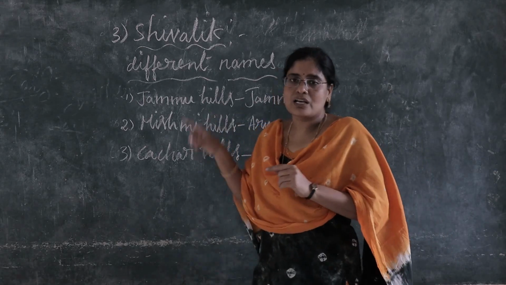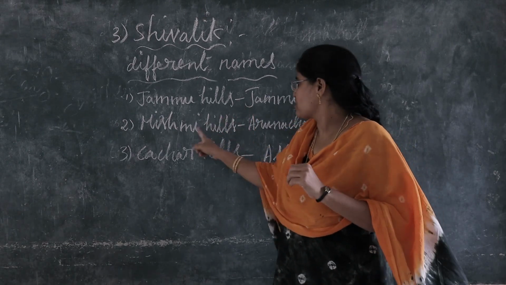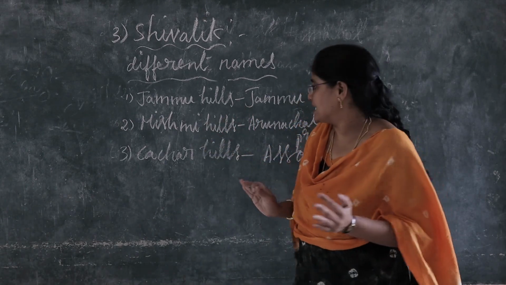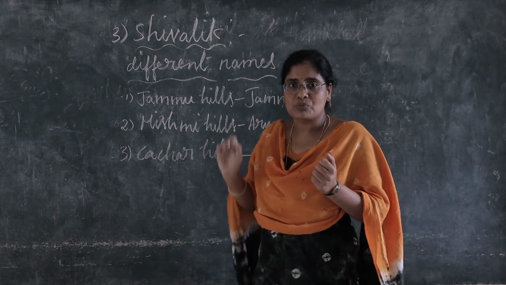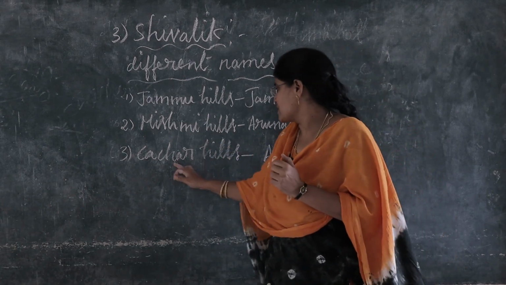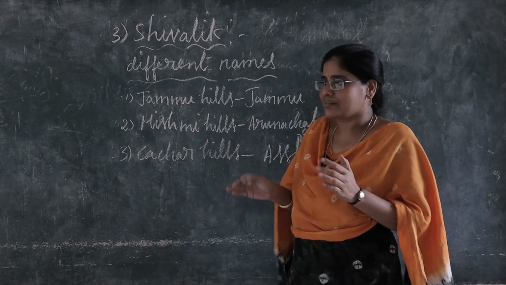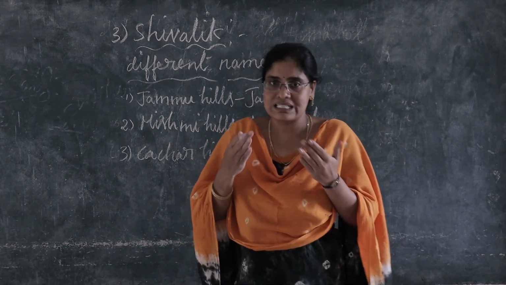These are the different names in different regions.